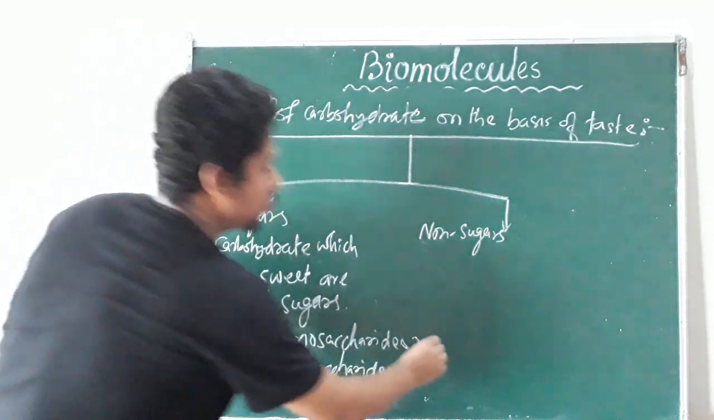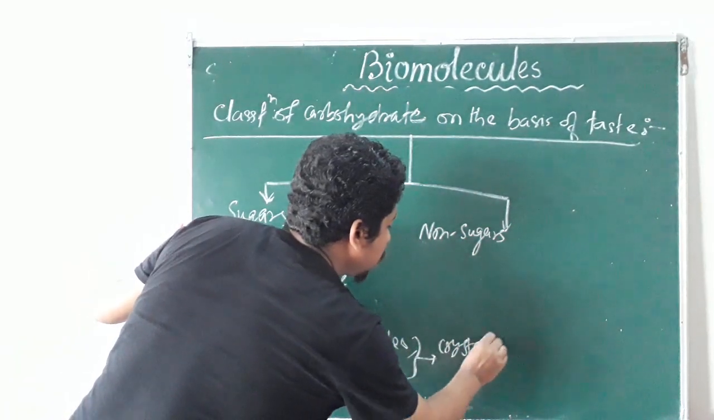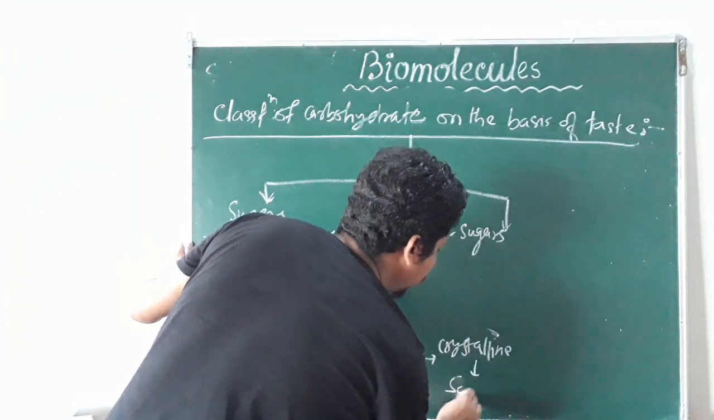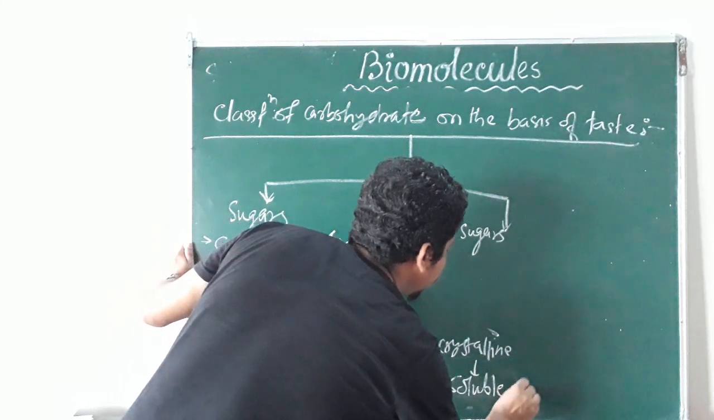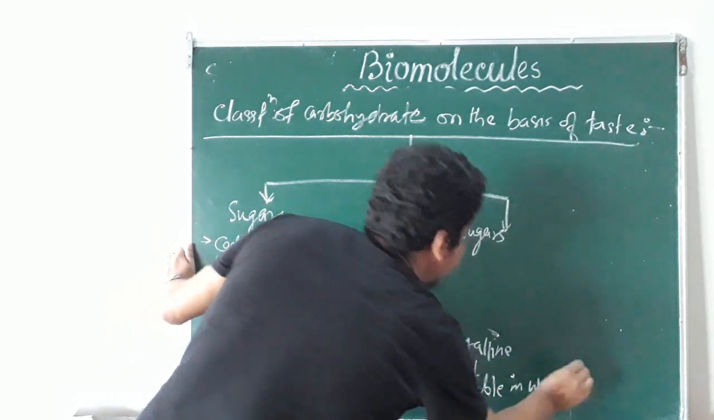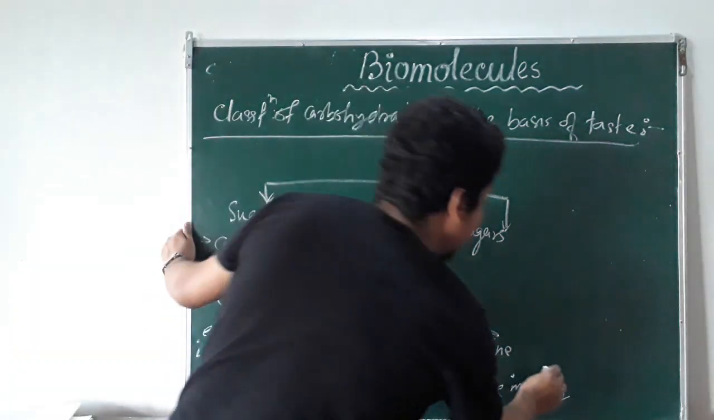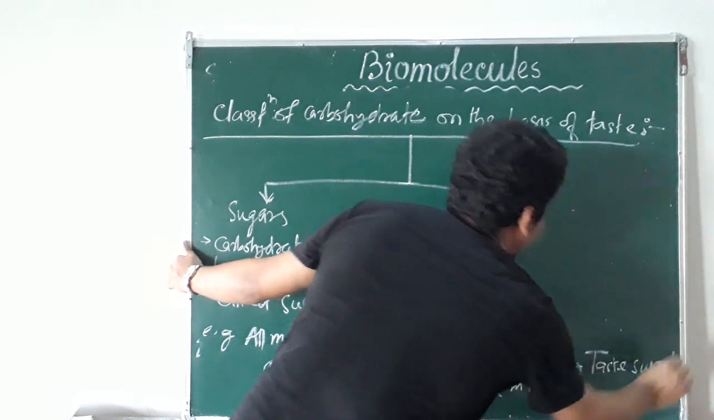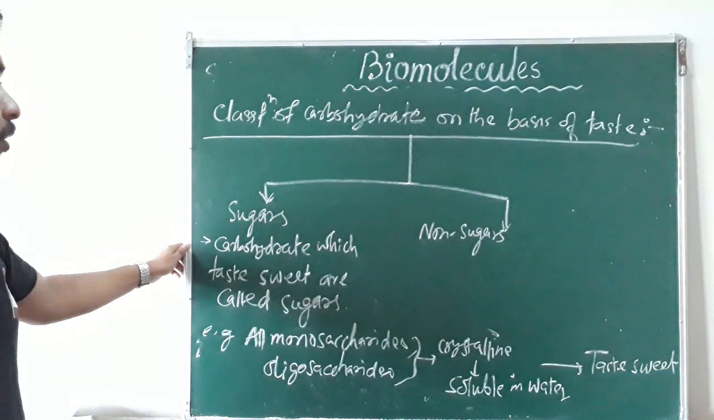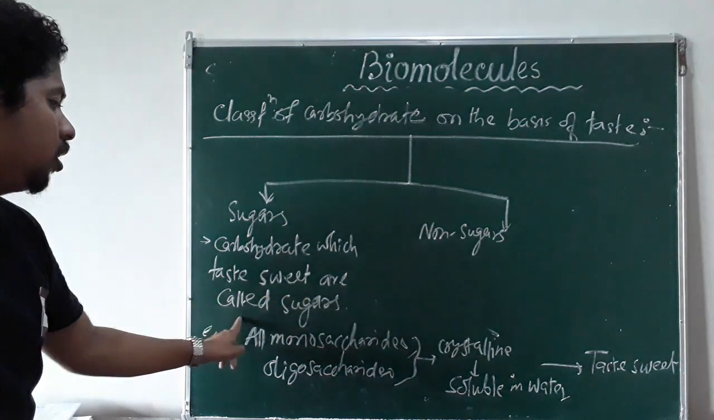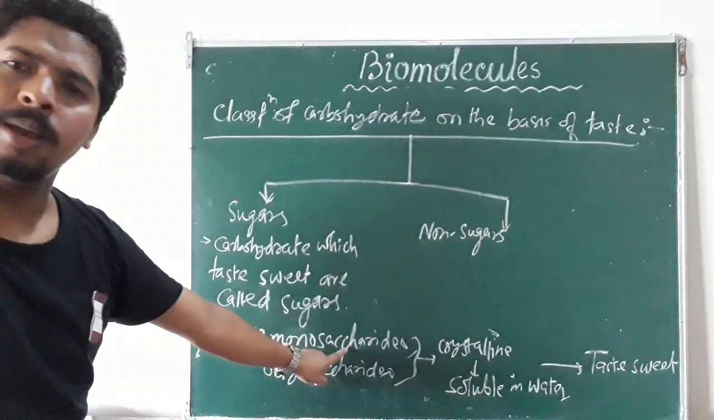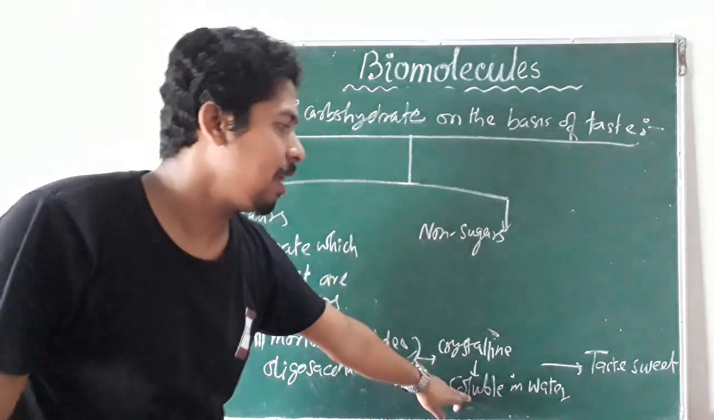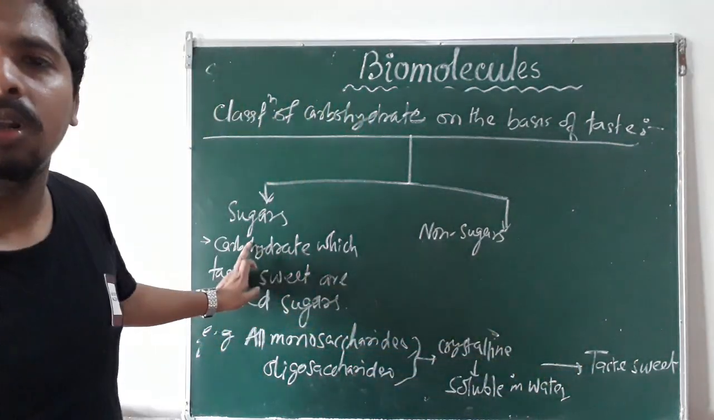They are crystalline solids, they are soluble in water, and they taste sweet. So carbohydrates which taste sweet are called sugars, for example all monosaccharides and oligosaccharides. They are in crystalline form, soluble in water, and taste sweet. That's why they are called sugars.